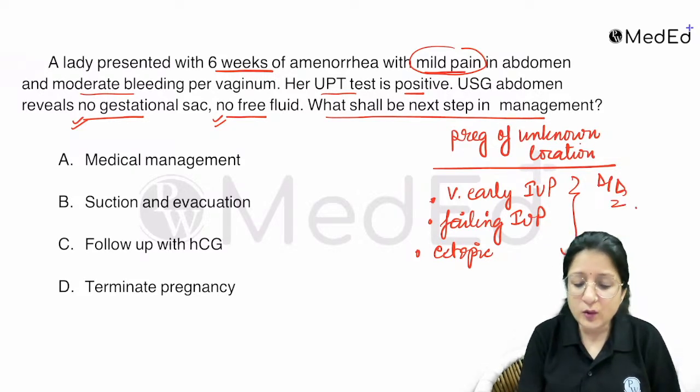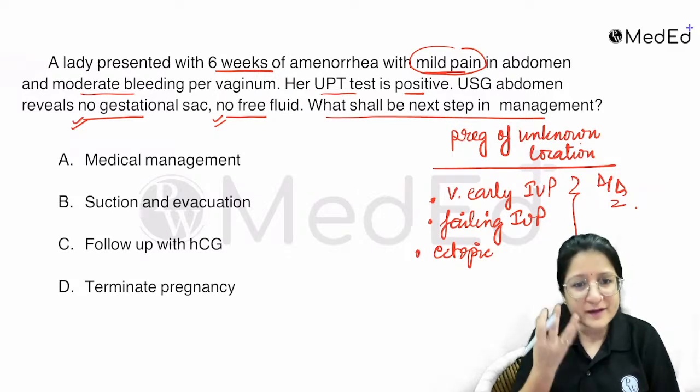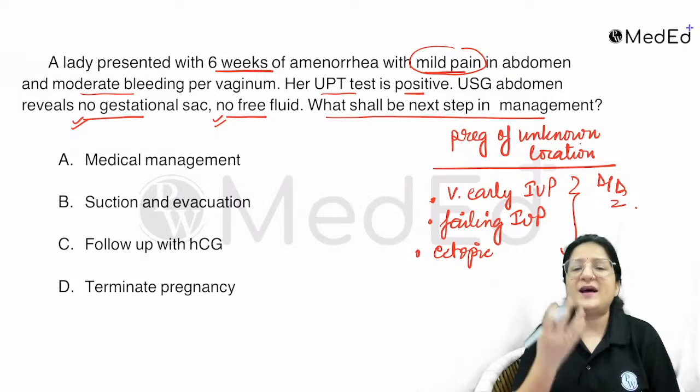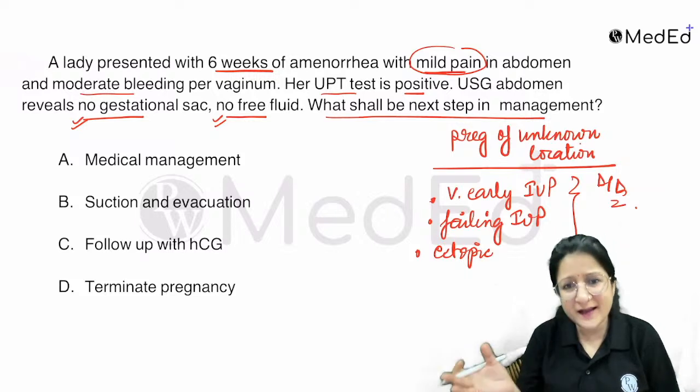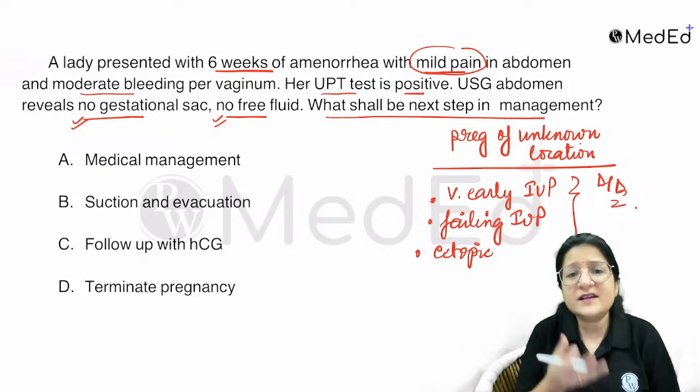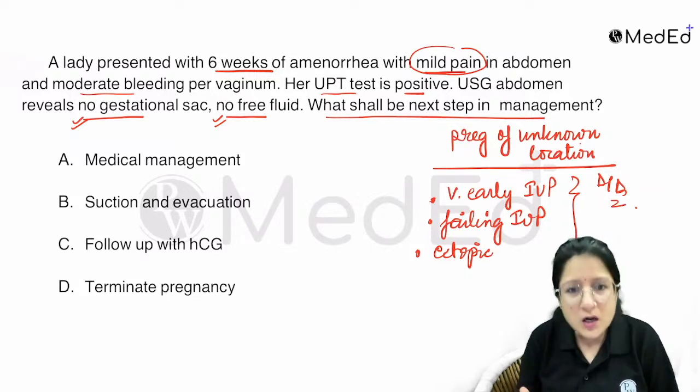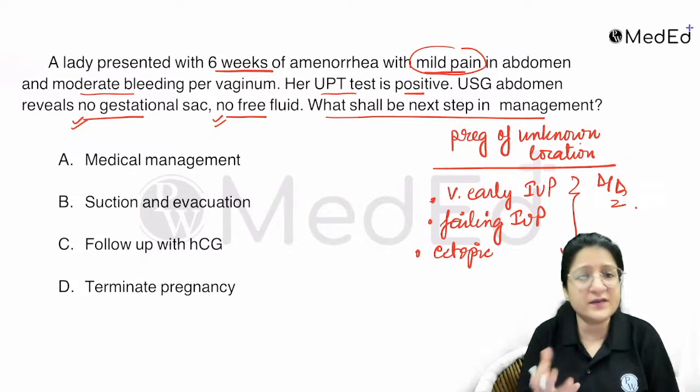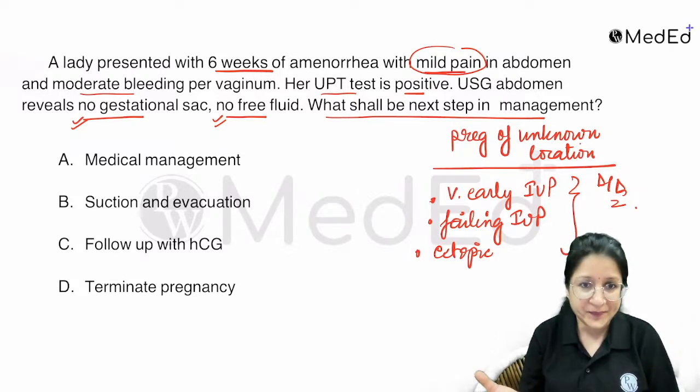Why? Because there is no history given of passage of fleshy mass. Even if there is a history of passage of mass, we don't know what fleshy mass was passed. Was it a decidual cast? We cannot be 100% sure, right?